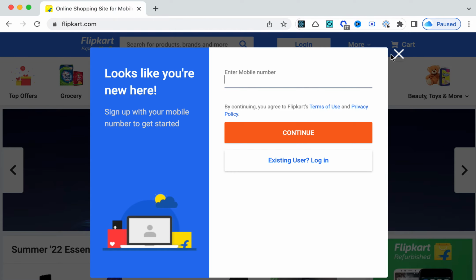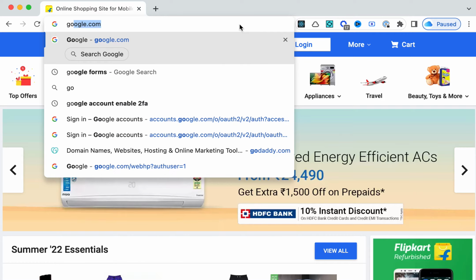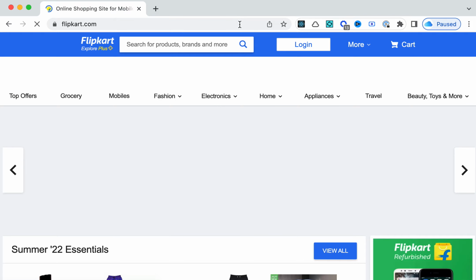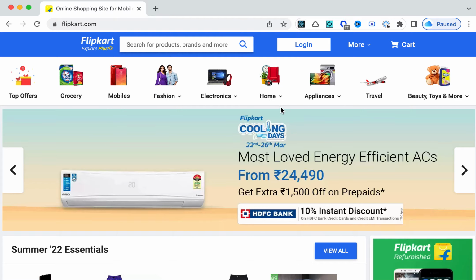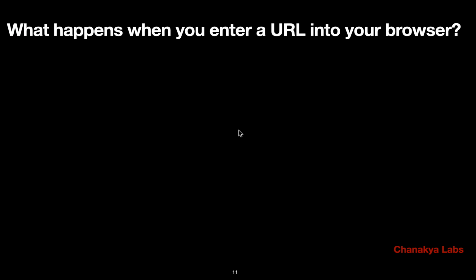Now we will go into detail about what happens when you enter a URL in your browser. When I entered this URL, there was a blank page, and I entered flipkart.com and pressed enter. What happened overall? I believe that by now you have learned everything regarding this, but this is a page which highlights the whole process and connects all the pieces together.